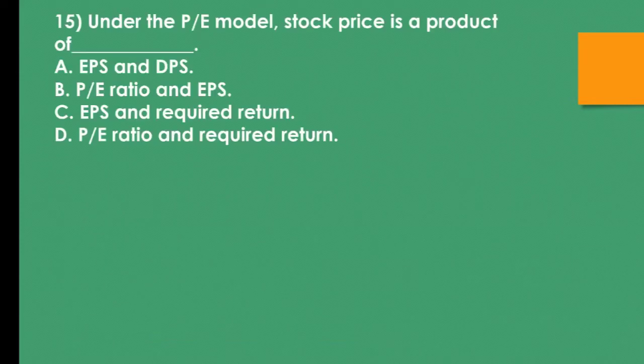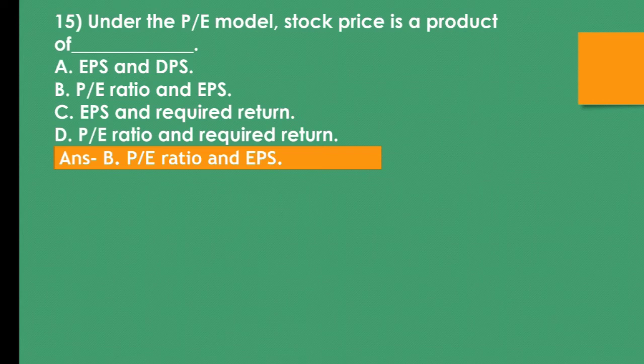Question number 15. Under the PE model, stock price is the product of ___. A. EPS and DPS. EPS means earning per share, DPS means dividend per share. B. PE ratio and EPS. PE ratio means price earning ratio, EPS earning per share. C. EPS and required return, D. PE ratio and required return. The correct answer is B. PE ratio and EPS. Under the price earning model, stock price is a product of PE ratio and EPS.